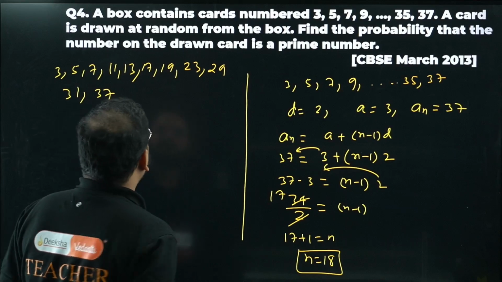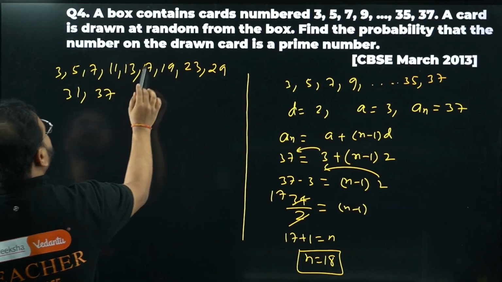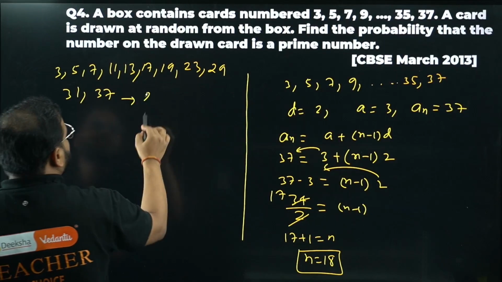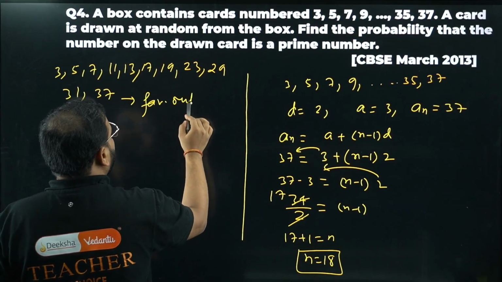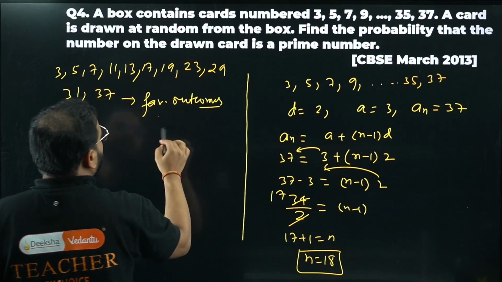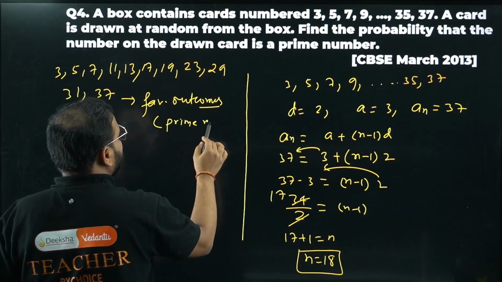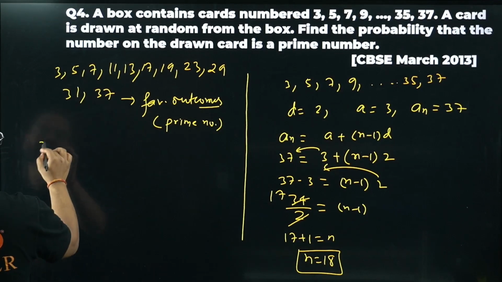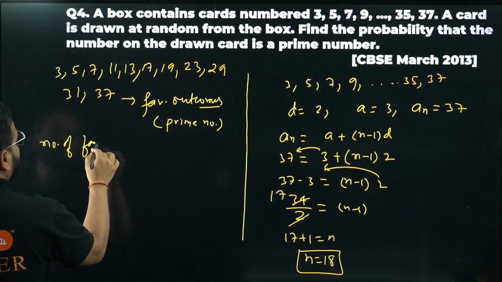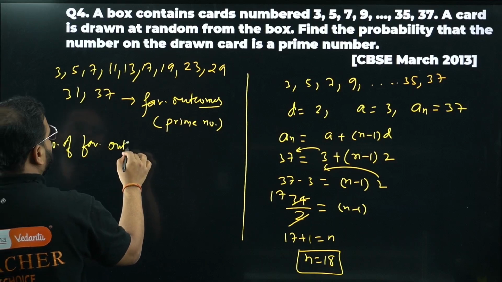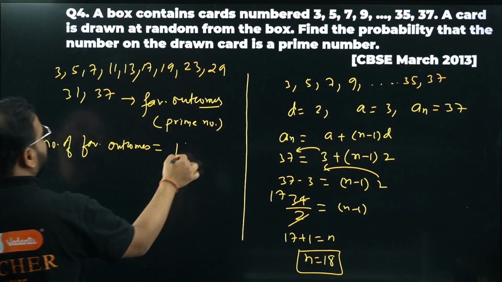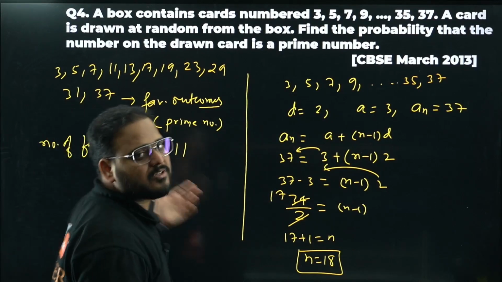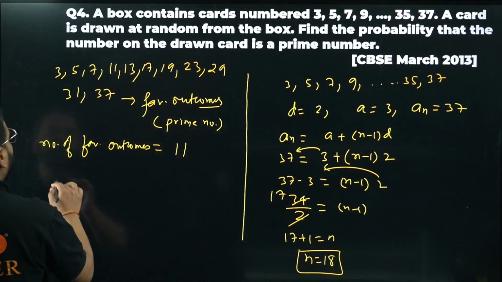That's it. How many are there? 1, 2, 3, 4, 5, 6, 7, 8, 9, 10, 11. These are the favorable outcomes, the prime numbers between 3 and 37. So the number of favorable outcomes is simply 11. So the number of favorable outcomes is 11.